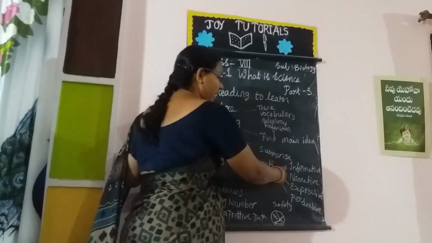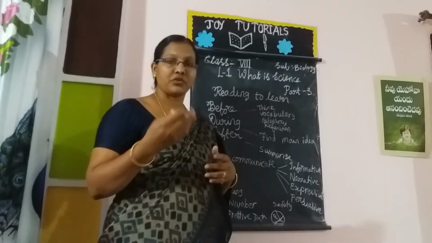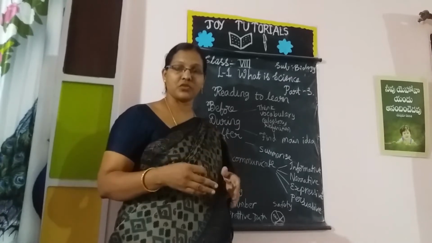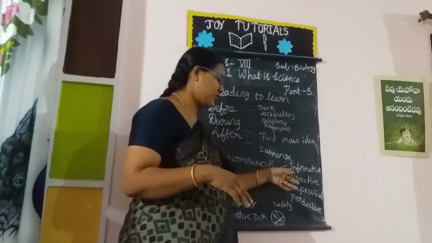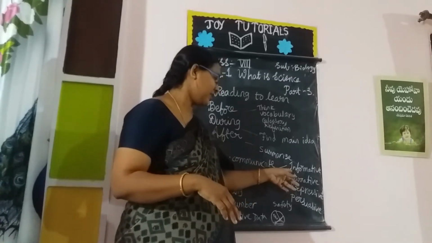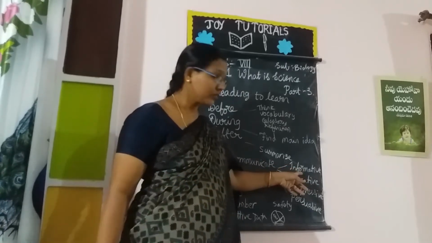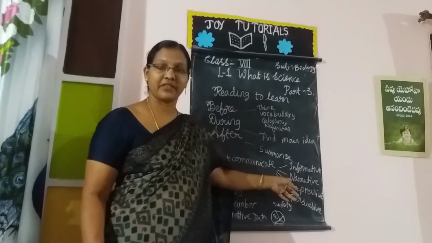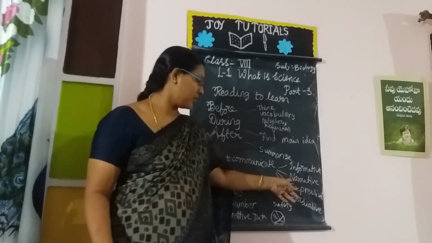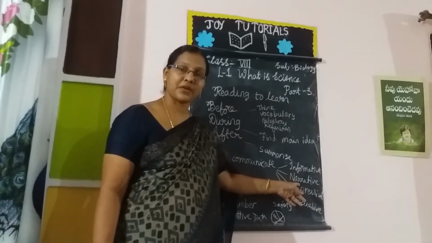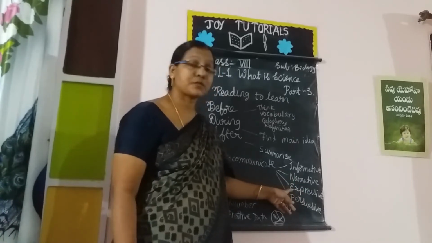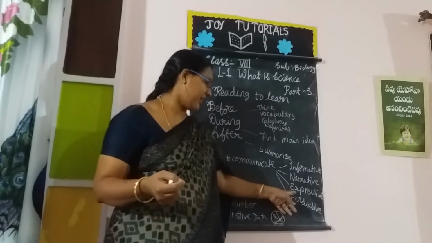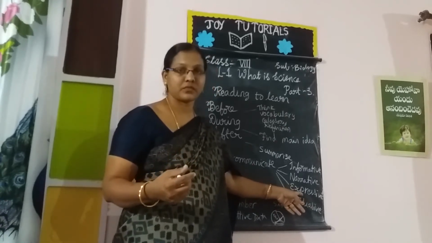Informative writing: we have to give information, such as how to do an experiment, definitions, and conclusions. All information is given in it. That is informative. Next, narrative: tell a story, a model, giving some suggestions and examples. That is narrative. Expressive writing is like poems and songs.